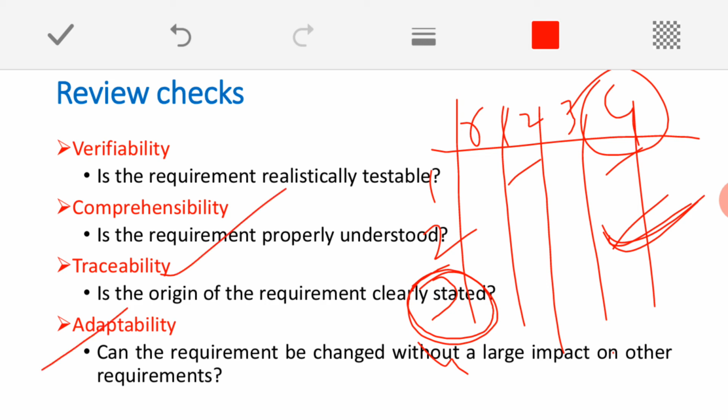At the same time, adaptability means how the requirement can undergo change in the near future. You should be ready for that, because requirements are dynamic. We have already said changes are inevitable, nobody can stop change. Every defined requirement has to undergo change one day or another. So today if I define any requirement and tomorrow it has to be changed, how can it be done? You should have that plan well in advance, and that is called adaptability.